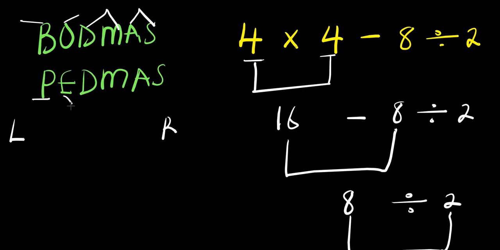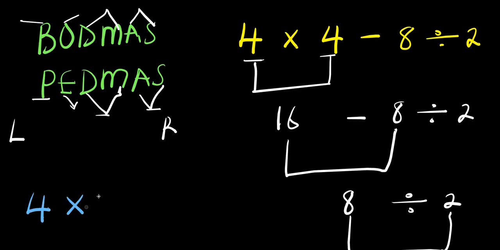The E is exponent. D is division and multiplication, no priority, just like what I said earlier on. A is addition, and you have subtraction, no priority at all. The one that comes first, you start with it when you have division, multiplication, and also the one that comes first, you start with that one when you have addition and subtraction. Now, with this in mind, let's simplify this.